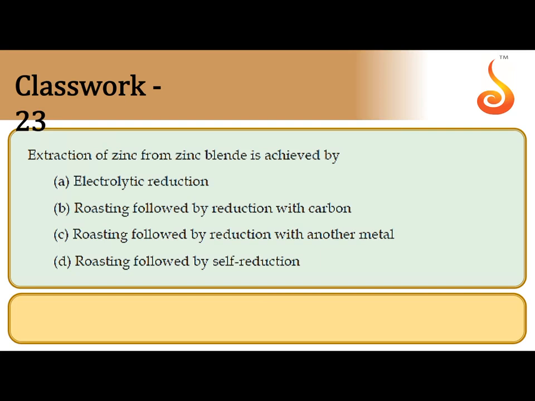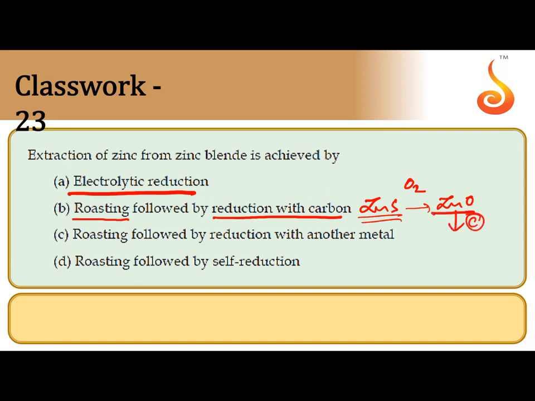Extraction of zinc from zinc blende is achieved by electrolytic reduction, that is not sufficient. Roasting followed by reduction with carbon. During the roasting, zinc blende ZnS is converted to ZnO; roasting is heating of the mineral in excess of oxygen below its melting point. At that time zinc sulphide is converted to zinc oxide. Zinc oxide, when reduced with carbon, gives zinc metal. So the correct option is B.